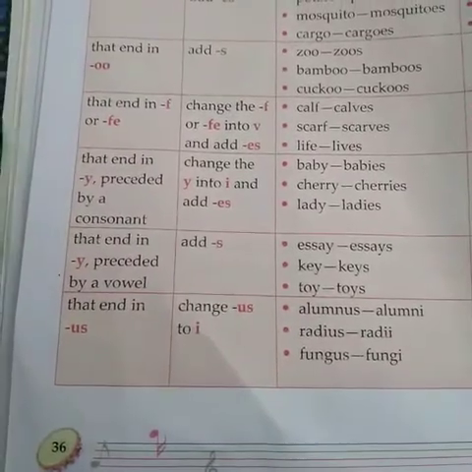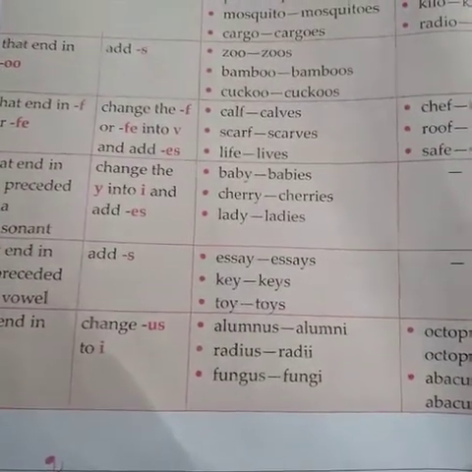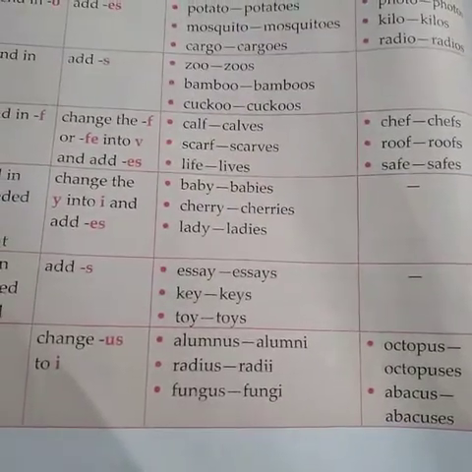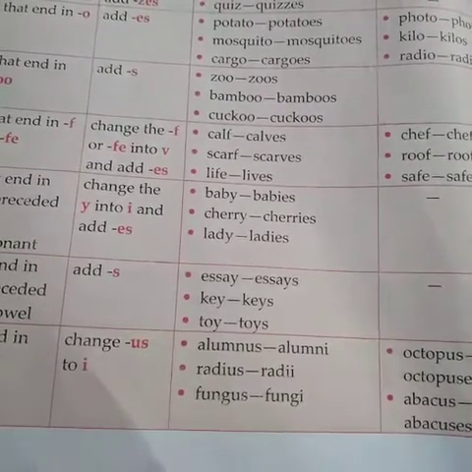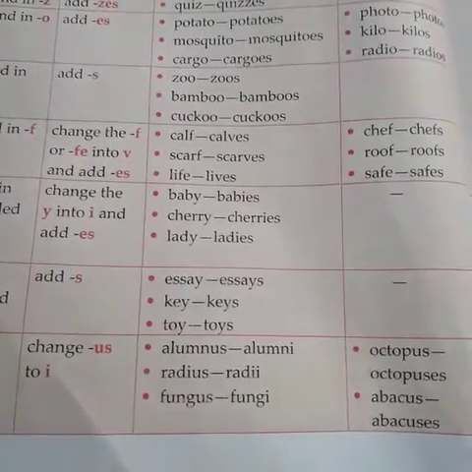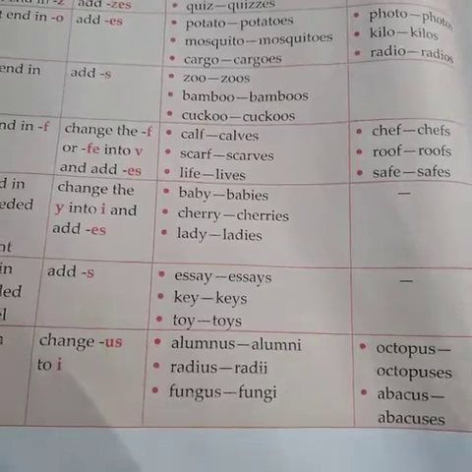Next, the words that end in Y but are preceded by a vowel add S, not ES: essay, key, toy. Here observe the words. They end in Y but are preceded by a vowel. There is a vowel before Y. So they change into their plural form by adding only S, not ES.